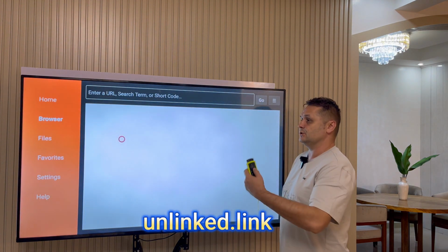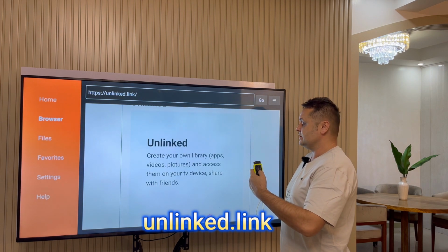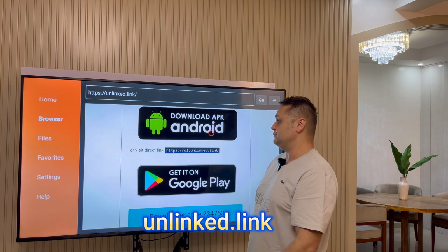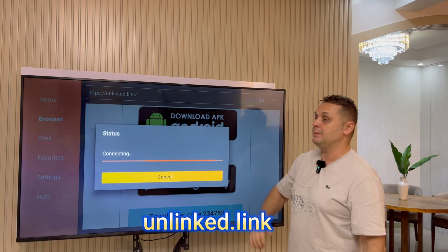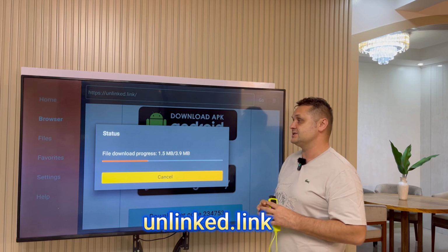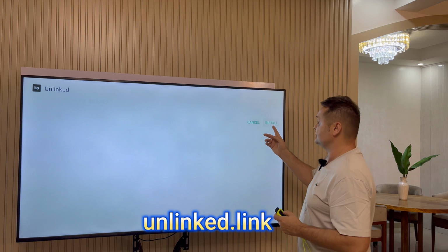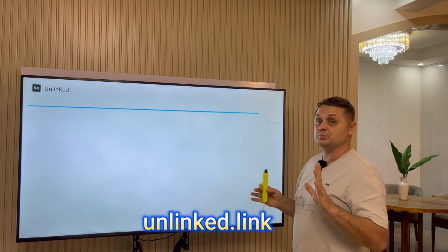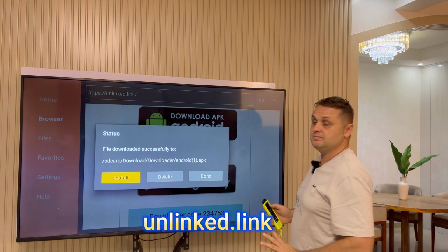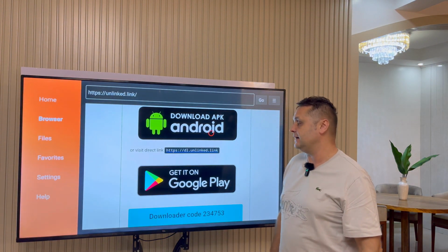What's going to happen now, it's going to go to this site. As you can see, I can scroll up and down, left and right, and I'm going to scroll down until I see Download APK Android. Once I see that, I'm going to click the middle of the D-pad. What's going to happen now, it's going to pop up and start downloading it. Once it downloads it, it's going to ask me if I'd like to install the APK. So it's going to pop up with a next screen asking for installation. I'm going to press the install button, but please don't press the open button. Press the done button once that's finished, okay? That's it. Now press the delete button here, followed by pressing the delete button again, okay?